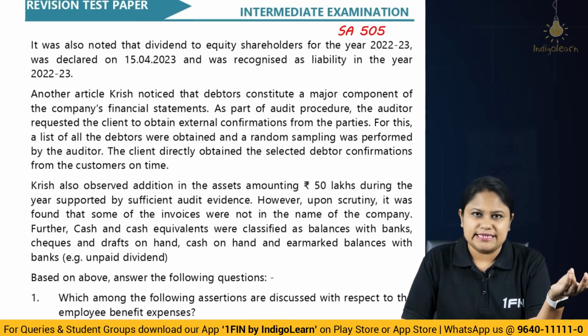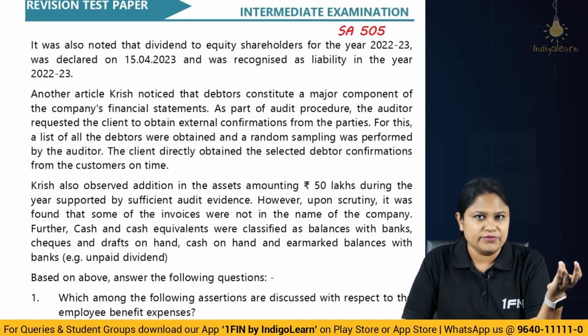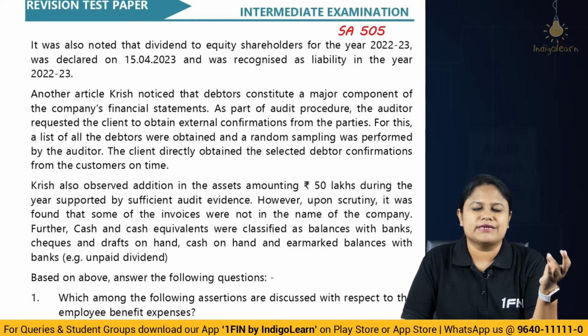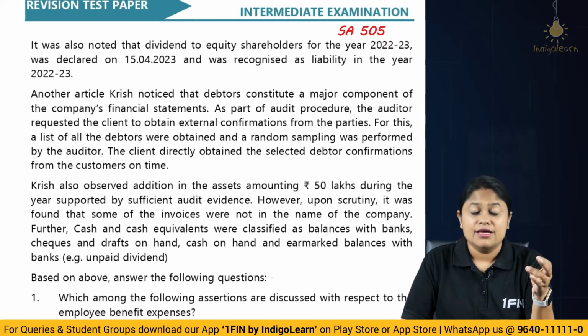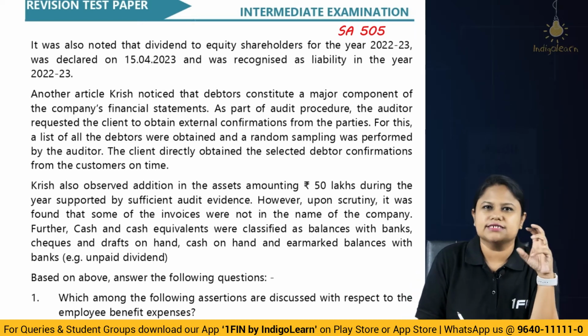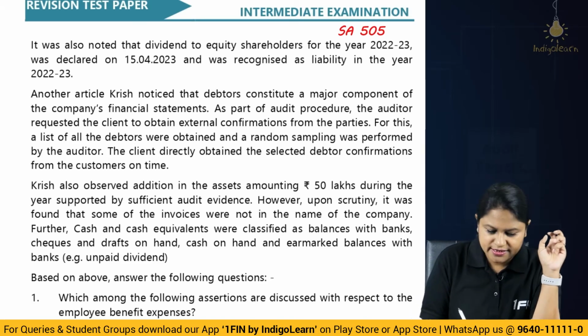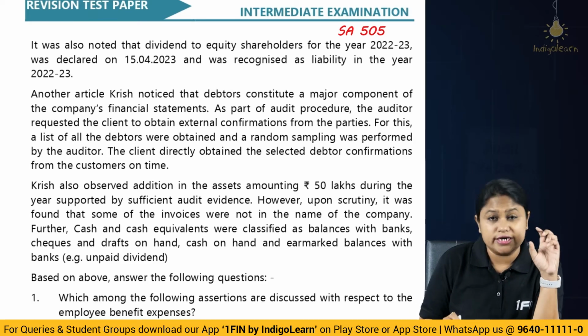The client, but then we have to understand the material debtors first. Significant debtors, we send to all of them. The remaining, we are going to do some random sampling and pick a few of them. And auditors should directly obtain the confirmation, don't route it through the client. Correct? So when the client is obtaining it, that is not correct. The reliability of the evidence will get compromised. Correct? So here the client is directly obtaining, no, the auditor has to obtain.